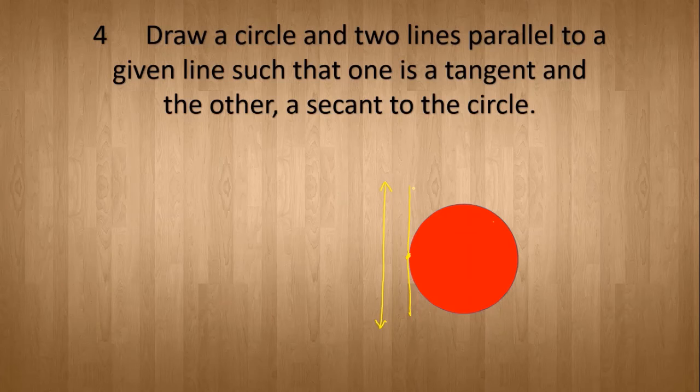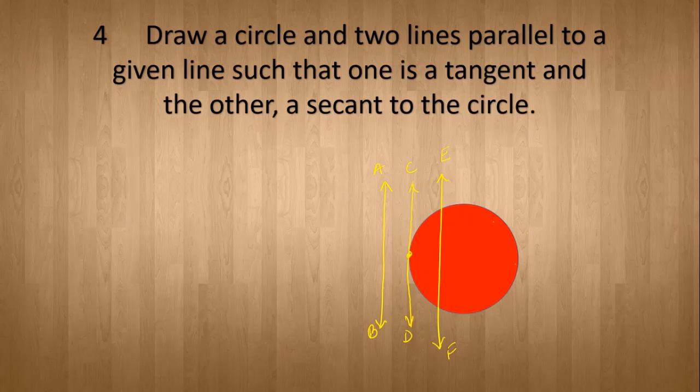So this is your tangent and a line like this is your secant. Then you can give the names AB, CD, EF.